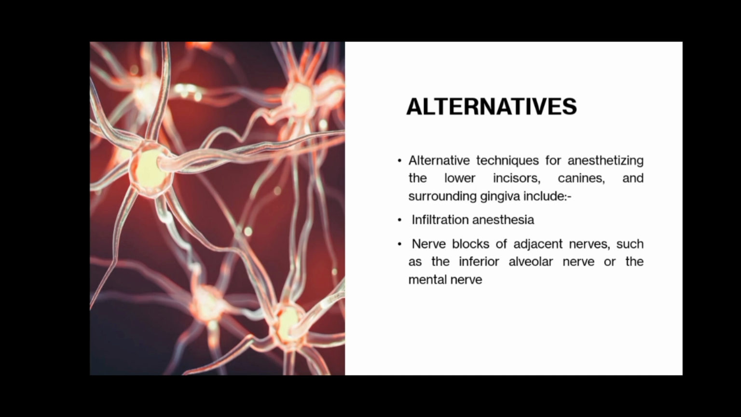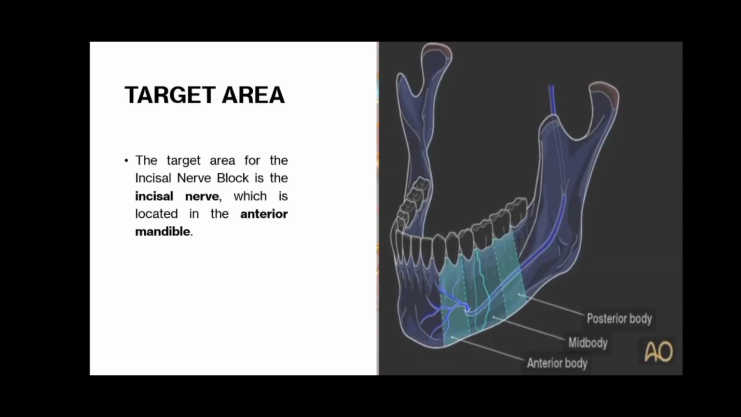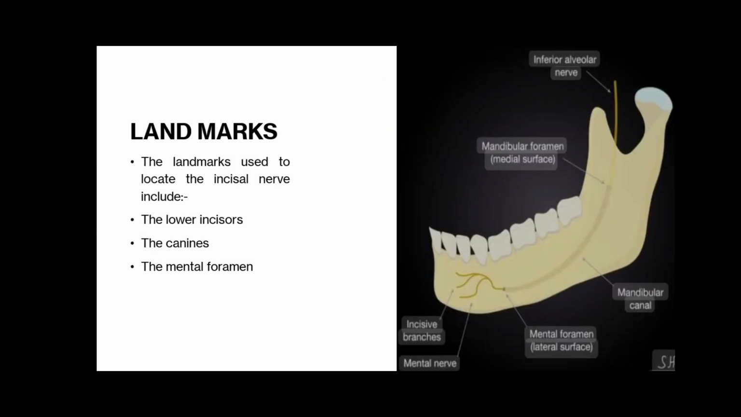The alternative techniques for anesthetizing the lower incisors, canines and surrounding gingiva include infiltration anesthesia and nerve blocks of the adjacent nerves such as the inferior alveolar nerve or the mental nerve. The target area for the incisal nerve block is the incisal nerve, which is located in the anterior mandible. The landmarks used to locate the incisal nerve are lower incisors, canines and the mental foramen.